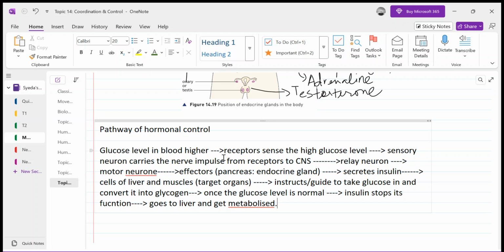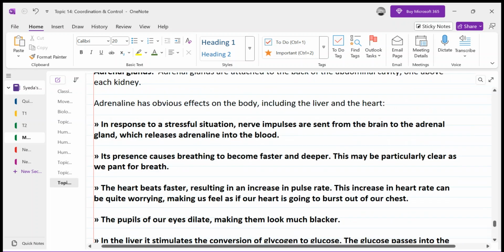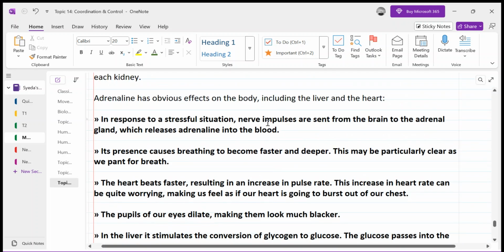So in all these situations, adrenaline is basically released, and its function is to prepare the body to fight or flight at that time. It's to prepare the body to cope with the challenge which it is facing. For example, if you are in stress, then your body gets a signal, and adrenaline is released to prepare your body to face the challenge. And the sum of the effects is that in a stressful situation, nerve impulses are sent from the brain to the adrenal gland, which releases adrenaline into the blood.